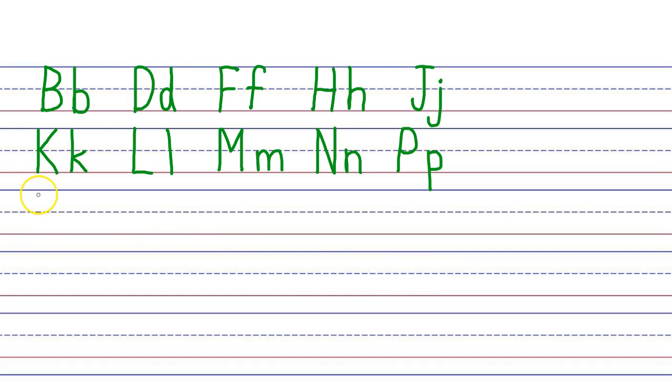Our next letter is Q. Here's a capital Q with a lowercase u. Here's a lowercase q with a lowercase u. QU together says what? Qu. Our next letter is R. It's a capital R, lowercase r. What does R say?